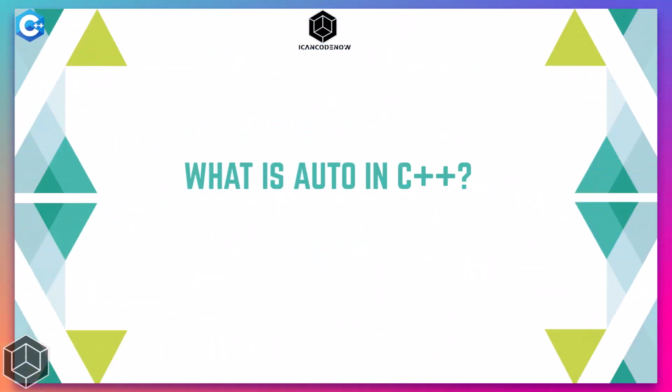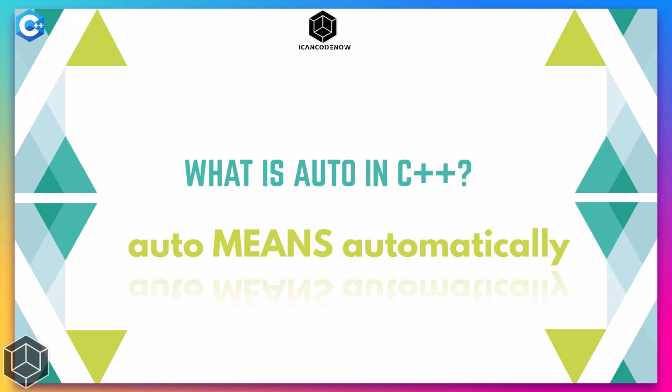You're watching iCanCodeNow, and in this video we'll talk about this simple question: what is auto in C++? So auto is something that was introduced in C++11, and it is still available in C++20 and will be available in the future standards. And auto basically means automatically, obviously. So we will be using C++ basically, not we. C++ uses auto, AUTO word basically as a keyword.